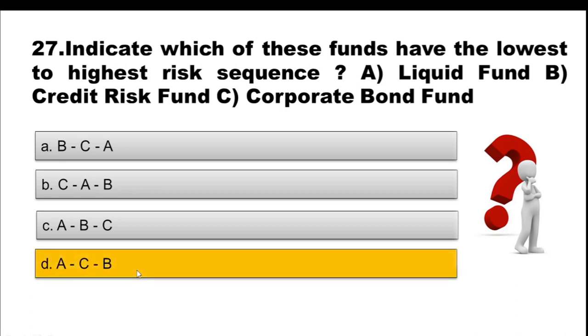And the correct option is option D, ACB. So here the question asks that the funds have to be arranged in a sequence from lowest to highest risk. So obviously the liquid funds are least risky when it comes to the debt funds. They are the least risky ones as they invest in high quality debt instruments.